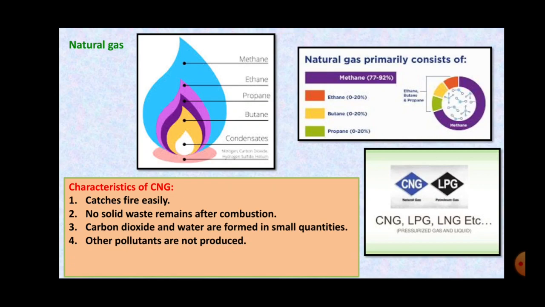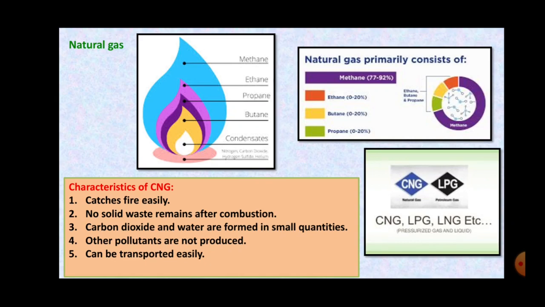And other pollutants are not produced. Smoke is not there. Soot particles are not there, right? So that is also one very good characteristic of CNG. And next is, it can be transported very easily.